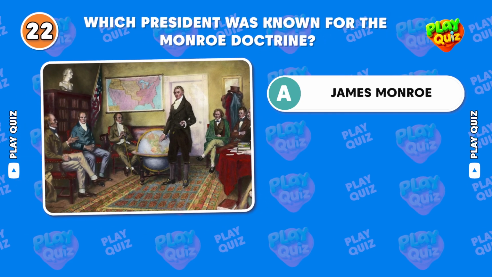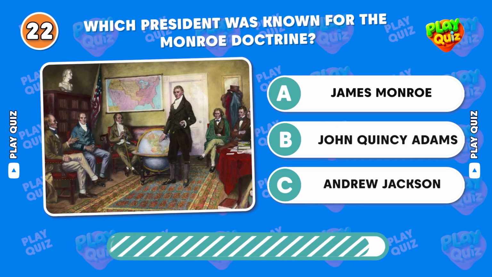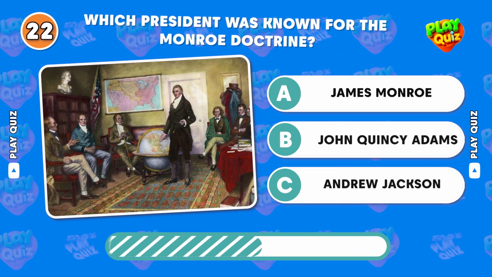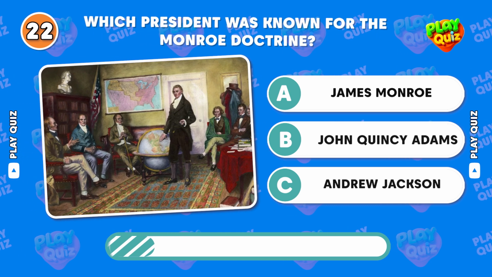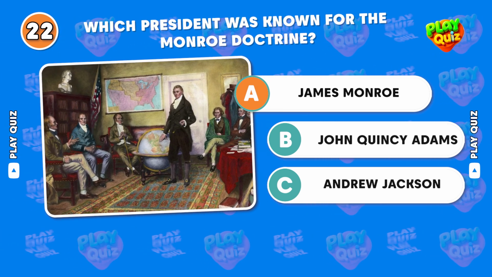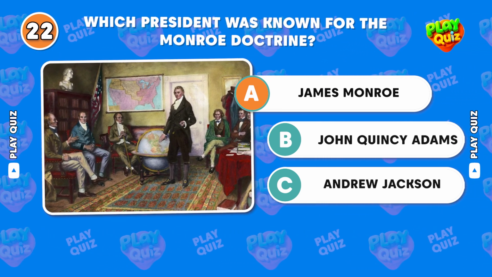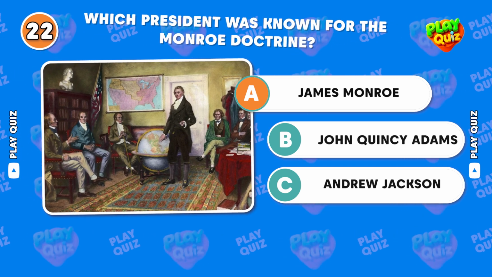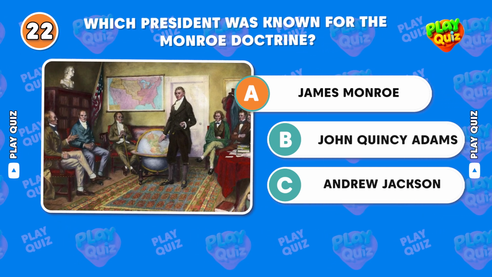Which president was known for the Monroe Doctrine? Correct answer, James Monroe. The Monroe Doctrine declared that European powers should no longer colonize or interfere in the Americas.